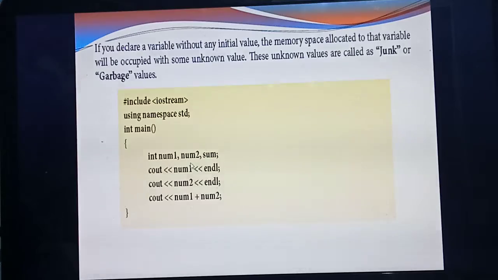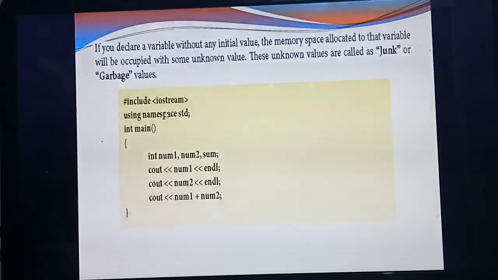So if you are not giving any values, the num1 and num2 space will be occupied by some unknown value. Because you are not giving any values for the 2 variables, that space is occupied by some unknown values. That unknown value is called a junk or garbage value. Important question: what do you mean by junk or garbage values?